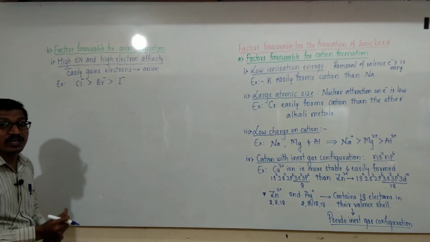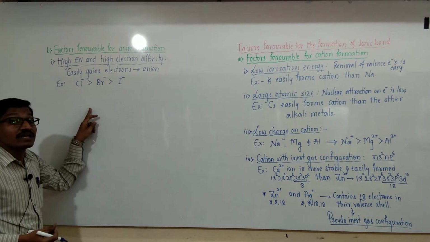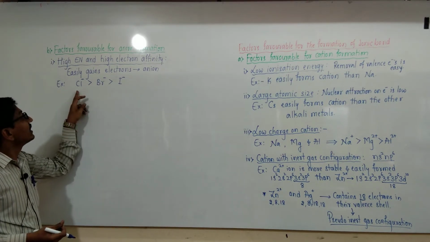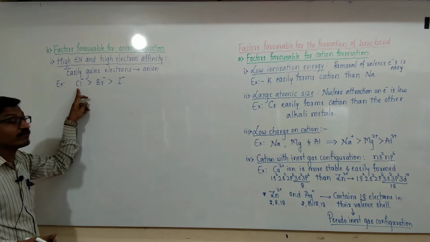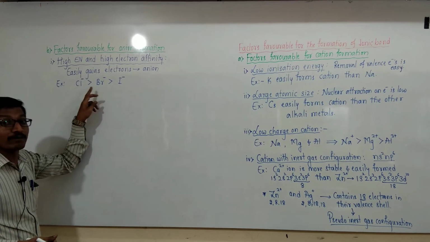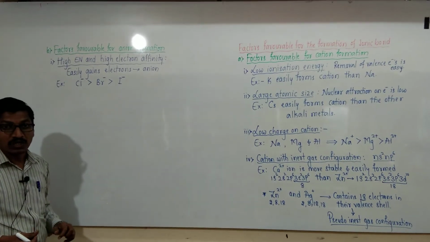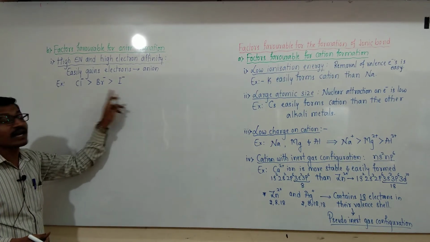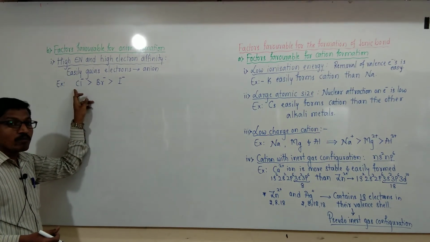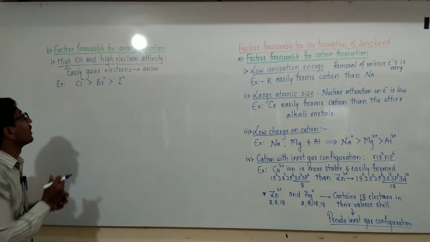The order of ease of formation is: chloride ions are more easily formed than bromide ions, and bromide ions more easily than iodide ions, because their electronegativity or electron gain enthalpies decrease from chlorine to iodine.